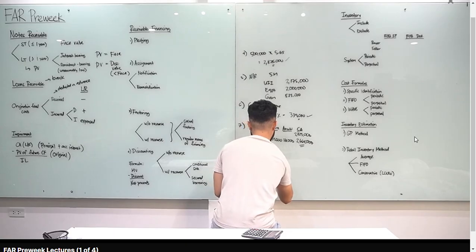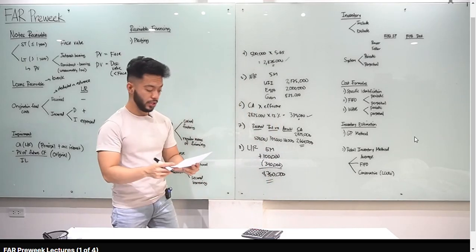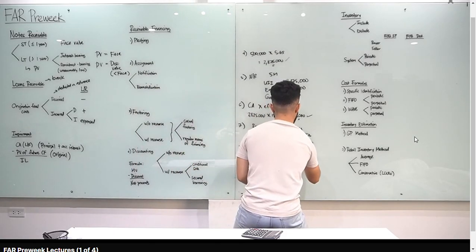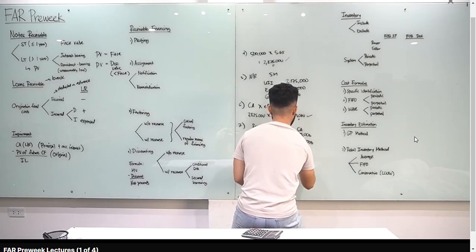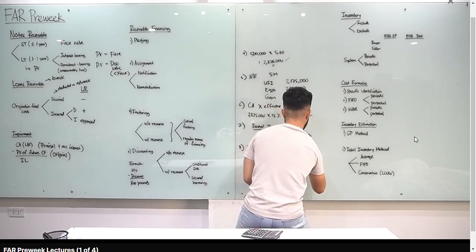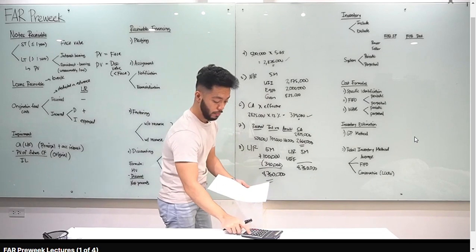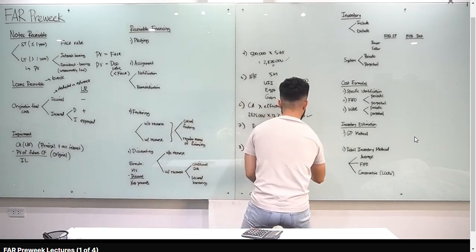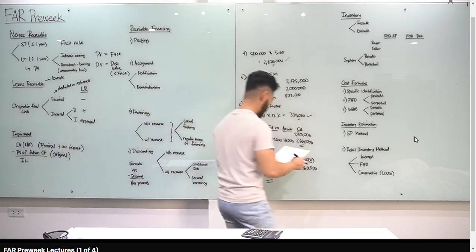Easy. Ayan. 4,760,000. Paano yung presentation yan? Meron tayong loans receivable na 5 million, and earned interest income, dapat yung carrying amount mo is 4,760,000. Okay? So, ibig sabihin, 5 million minus 4,760,000, mayroon tayong UII na 240,000. Ganyan yung presentation niya. Let's go to number 9.